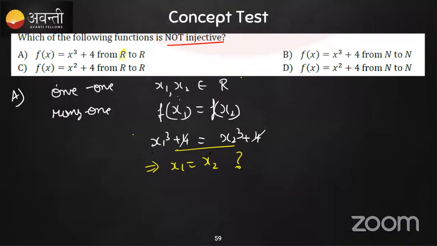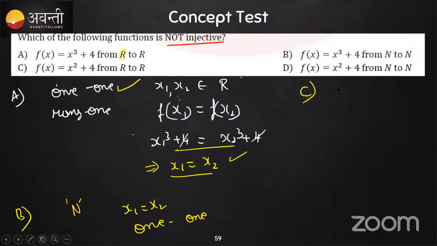So if this satisfies, it is a one-one function. This is a one-one function, option A, so it is injective. If we consider option B, it is similar. Here the set is natural numbers, but still we get x1 is equal to x2 only. So that is also a one-one function only.